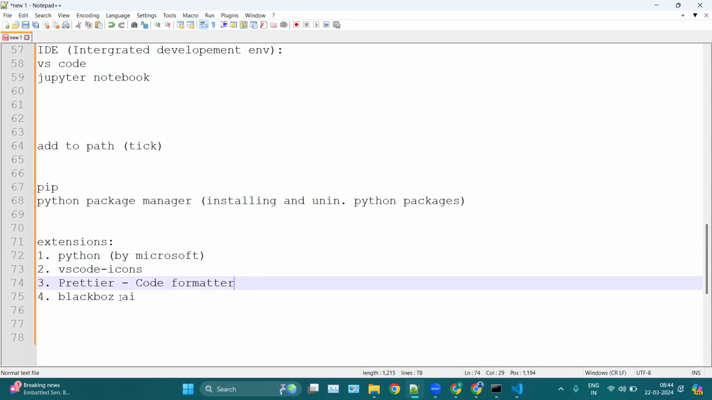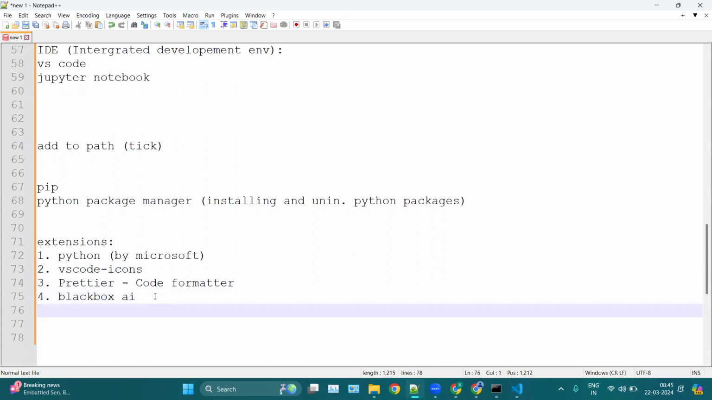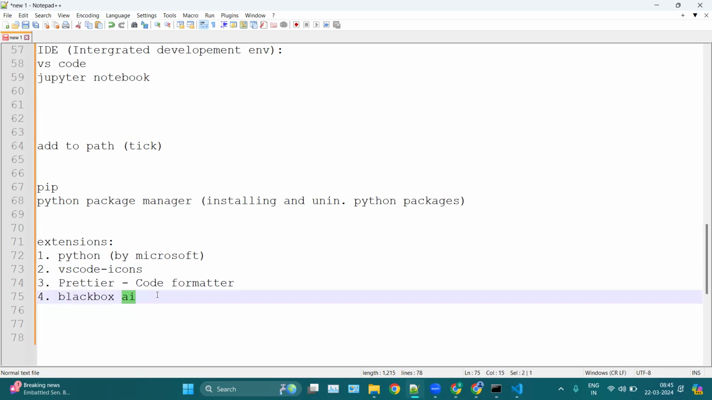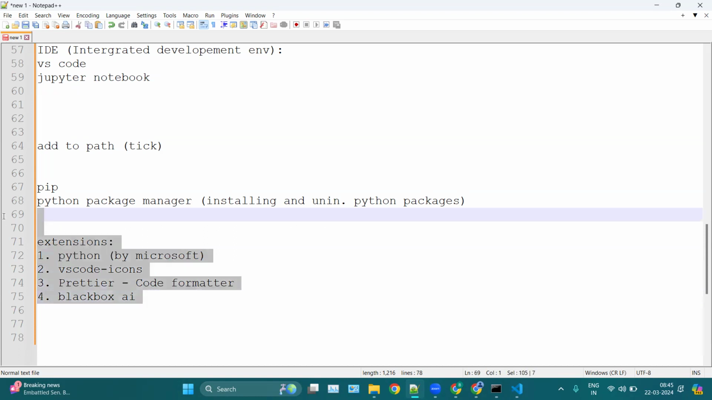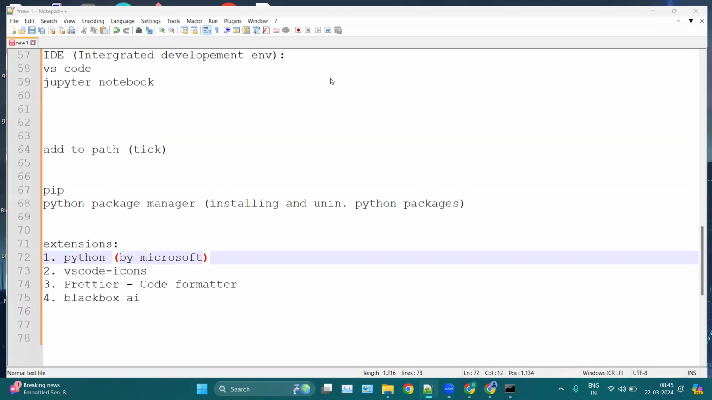Okay, and then Blackbox AI. This is for helping you in your code. So this is optional. If you want to install, you can install. But Blackbox AI will understand your coding pattern, like how you code, and then it will give you suggestions for whatever you are going to write next. So these are important ones. You can install them inside VS Code. Then after installing, you can simply reload your VS Code: close it, and open it again.